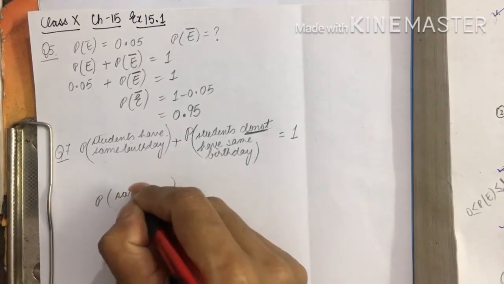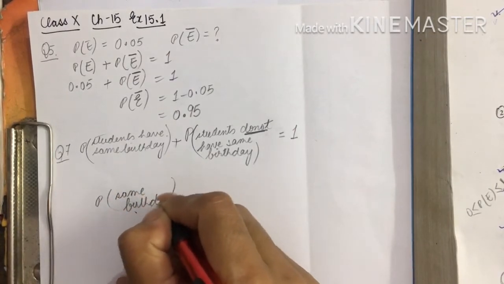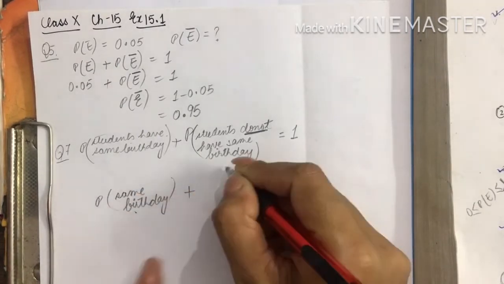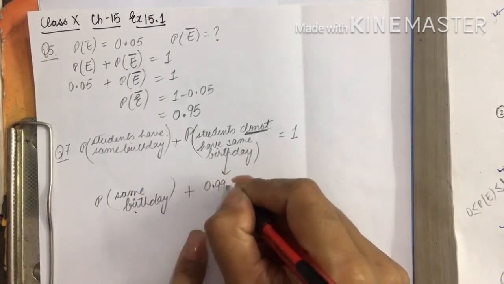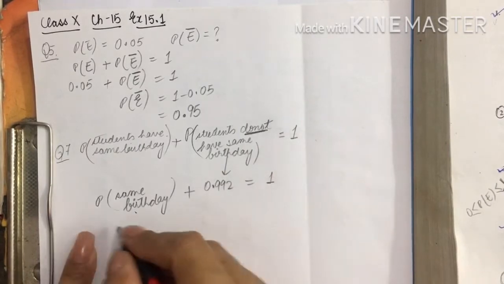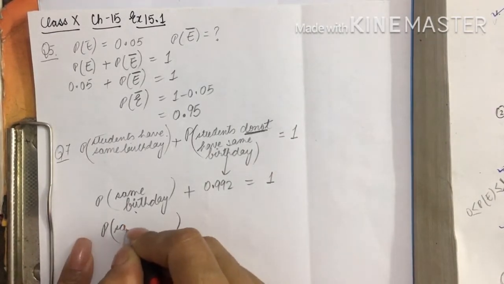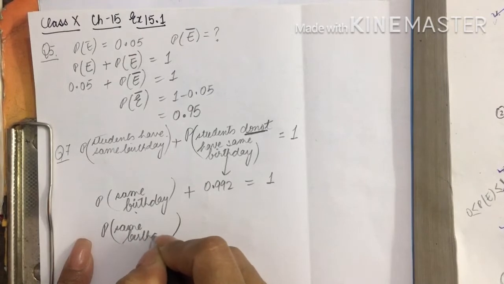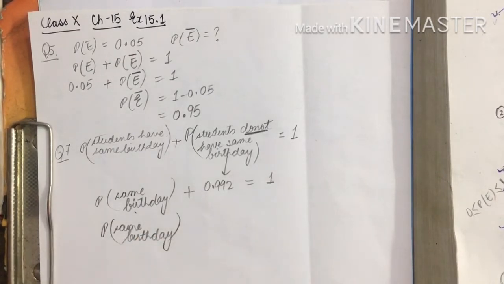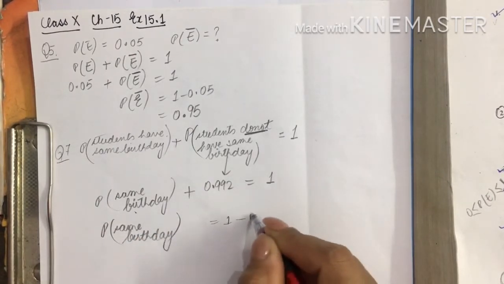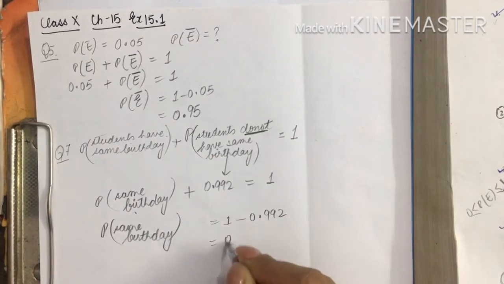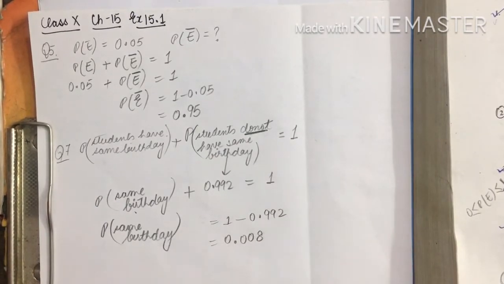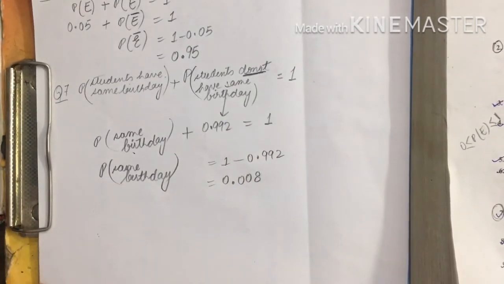So probability of same birthday plus this, which is given as 0.992, equals 1. Solve. So the probability that the students have the same birthday will be equal to 1 minus 0.992, which is 0.008. Be very careful with the subtraction. Students generally make a mistake doing this, so do it very carefully. Now let's do the next one.